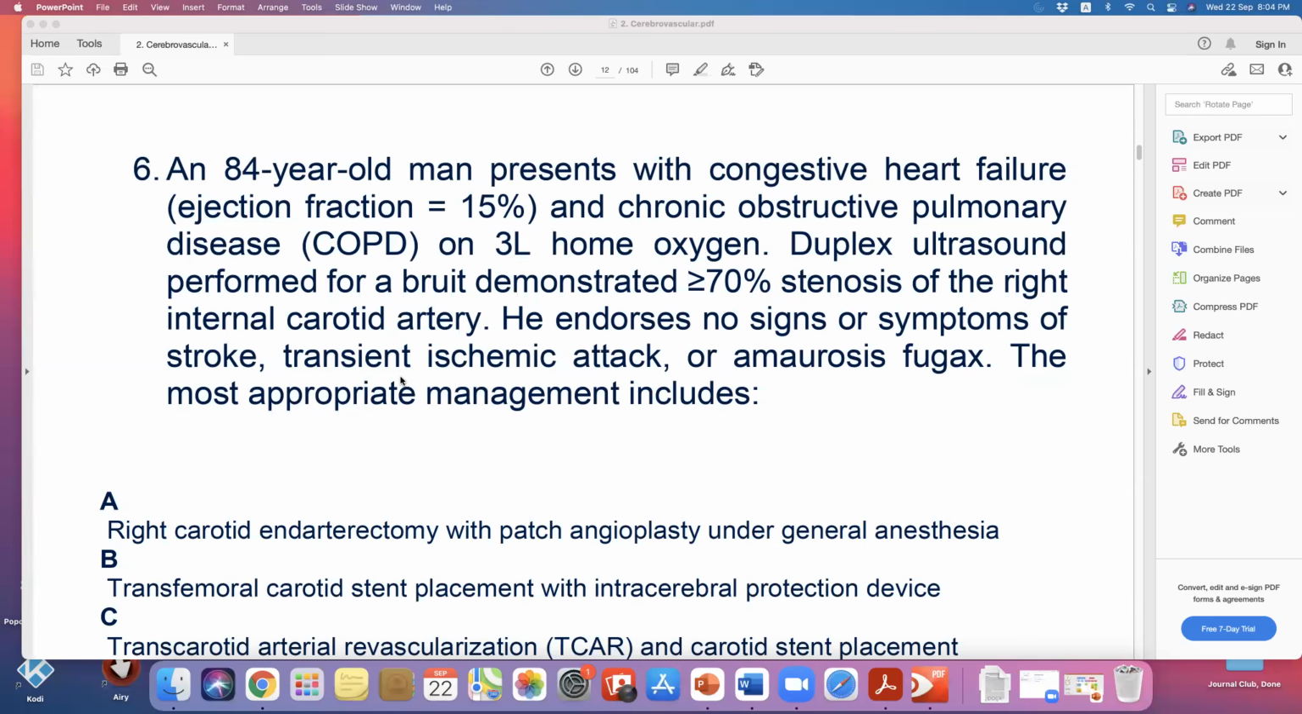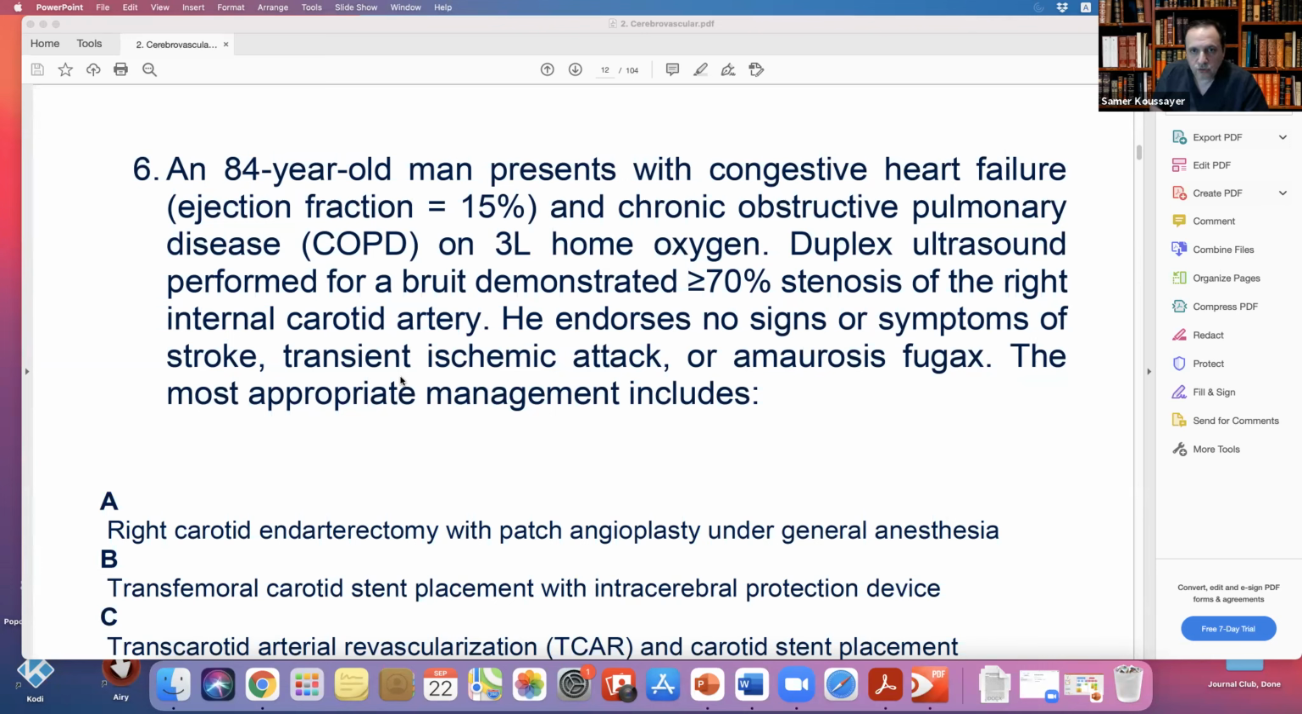So he has multiple diseases, and it's the same question we discussed earlier: multiple diseases and asymptomatic stenosis. So usually these patients will go to best medical therapy, I think. Yeah, you're correct. It's very obvious. An 84-year-old guy already has COPD, home oxygen, so there's two against, and more than 70% stenosis, and he is asymptomatic.